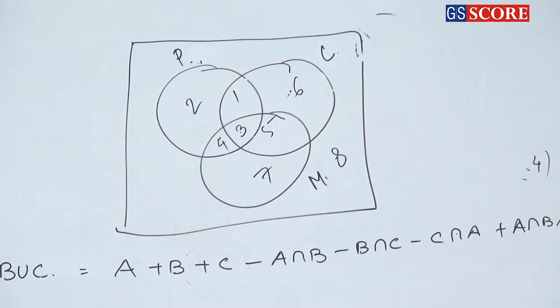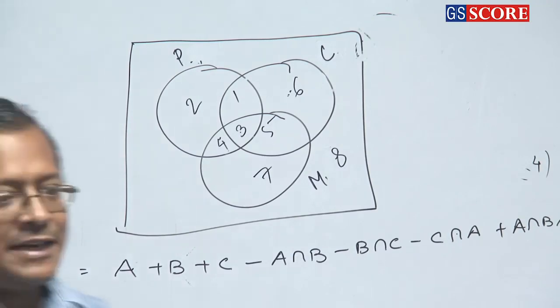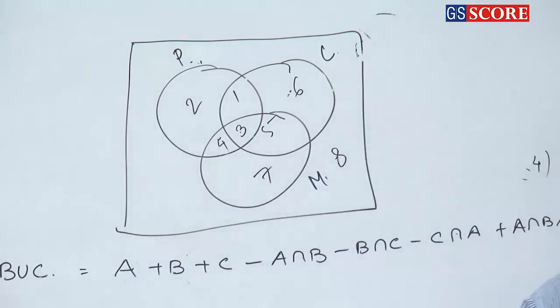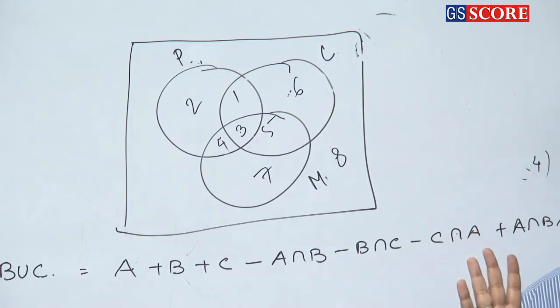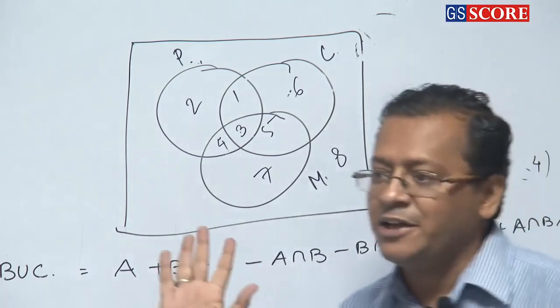How many students pass in 2 subjects? When I say how many students pass in 2 subjects, the statement is open ended, which means 2 and 3. Clear? Because this is a common mistake students make, and this question will come.